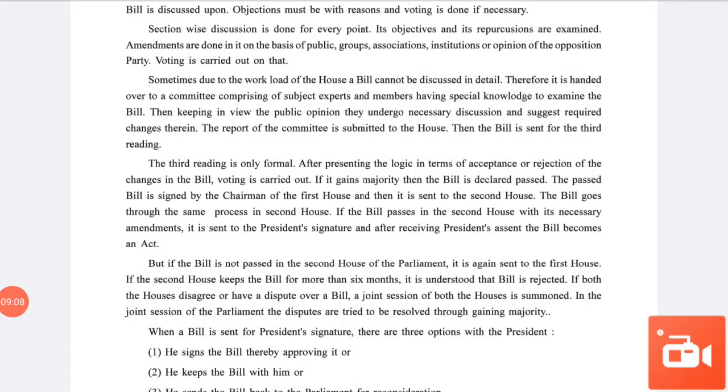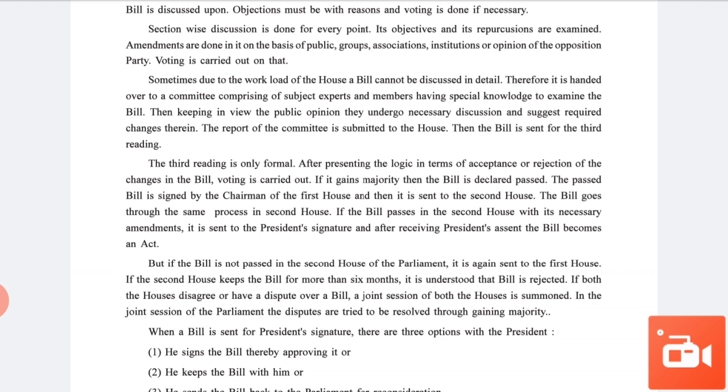Normally, most of the bill can be discussed in detail in the meeting, but sometimes, due to the workload of the House, the bill cannot be discussed in detail. Then it is handed over to a committee comprising subject experts and members having special knowledge to examine the bill. Then, keeping in view public opinion, they undergo necessary discussion and suggest the required changes, and then amendments can be made.